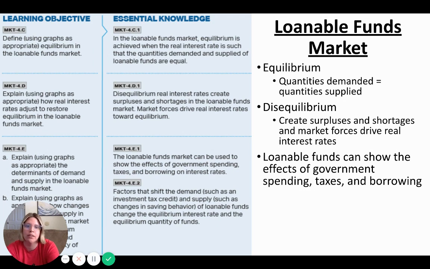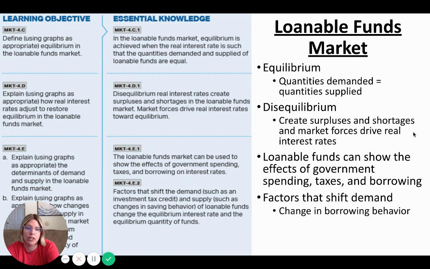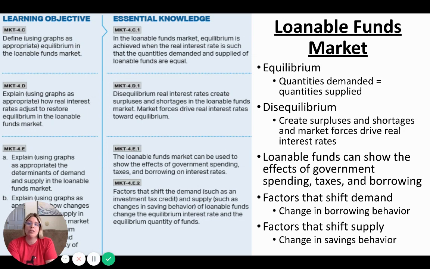That's that invisible hand. Loanable funds can show the effects of government spending, taxes, and borrowing. It can also show us the effect of crowding out, which we'll cover in our next unit. But for crowding out, you would use the loanable funds graph to show that. Factors that shift demand are any kind of change in borrowing behavior. Factors that shift supply, any kind of change in savings behavior. It's just as simple as that, honestly.